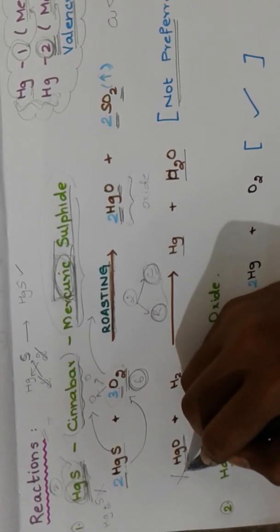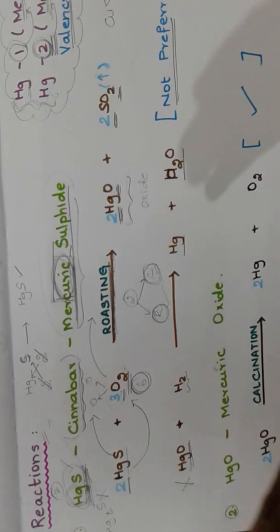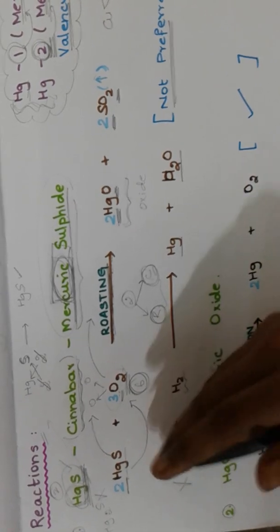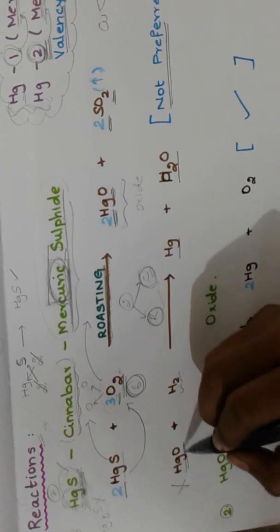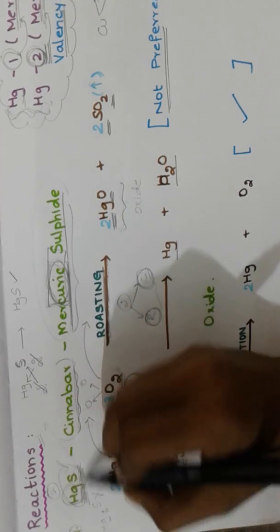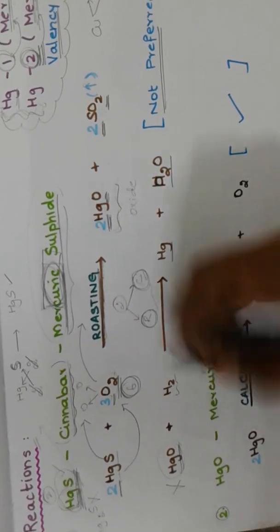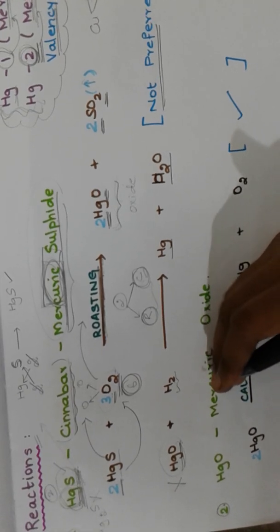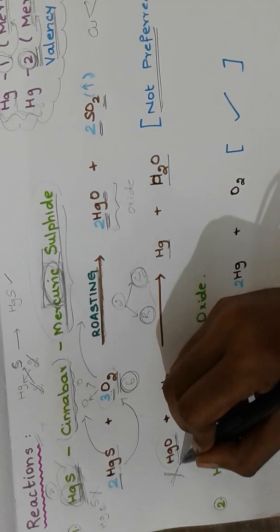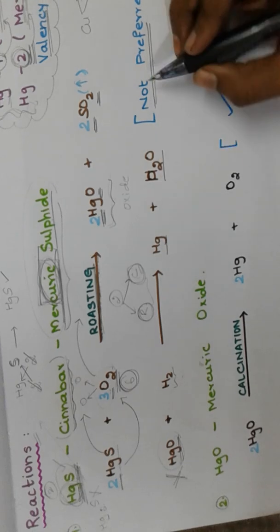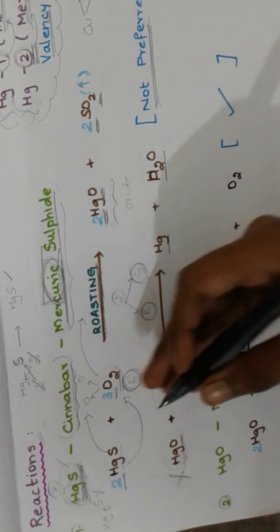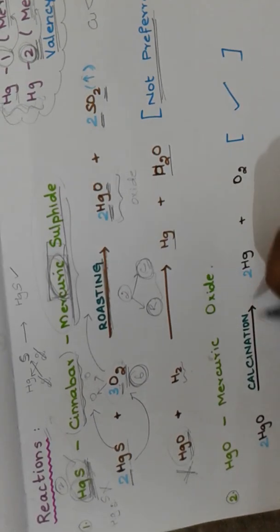Which method don't we go with? We don't highly recommend reduction with hydrogen for mercuric sulfide. First we do roasting, next we go with calcination. We don't normally go with reduction with hydrogen because that is not feasible and not preferred. Next, we go with calcination.